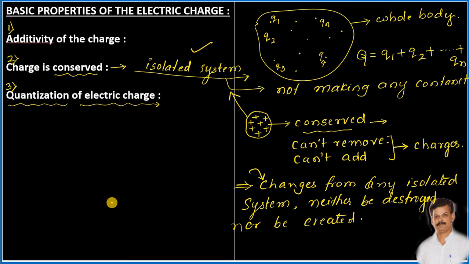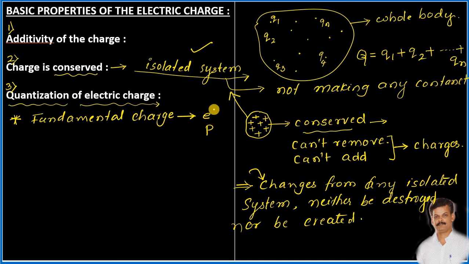Again it gives the same meaning. For this we have to consider the fundamental charged particle. What is the fundamental charged particle? We know that the fundamental charge is either the electron or the proton.